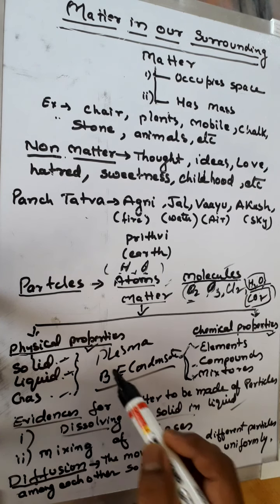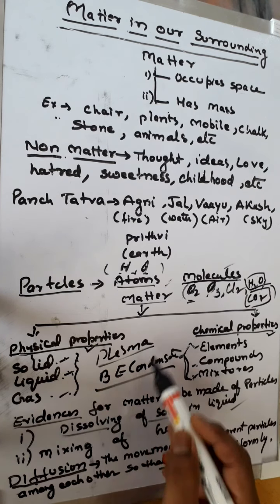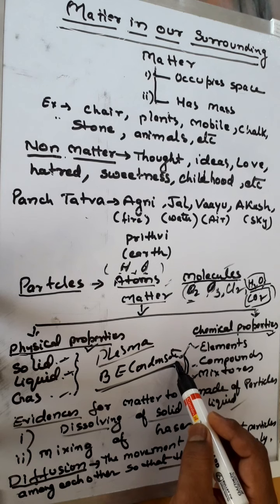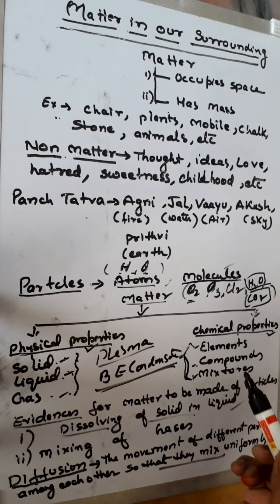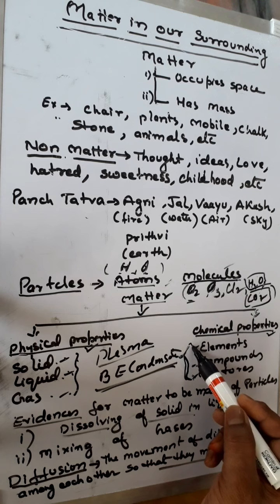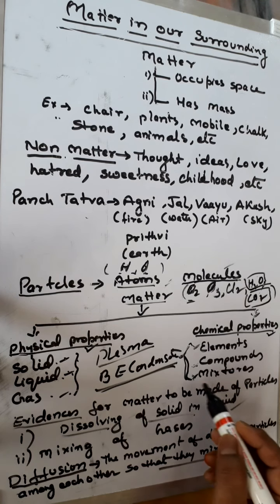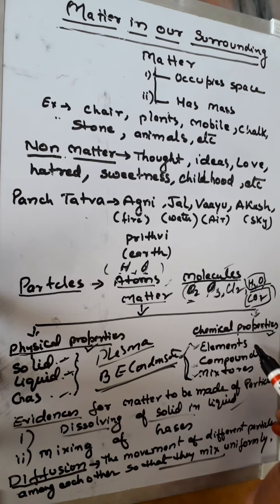We will see two more states of matter, plasma and Bose-Einstein condensate, later on. First, we see how they have been classified according to their chemical properties. According to their chemical properties, they have been classified as elements, compound, mixture. Let us look briefly at elements.